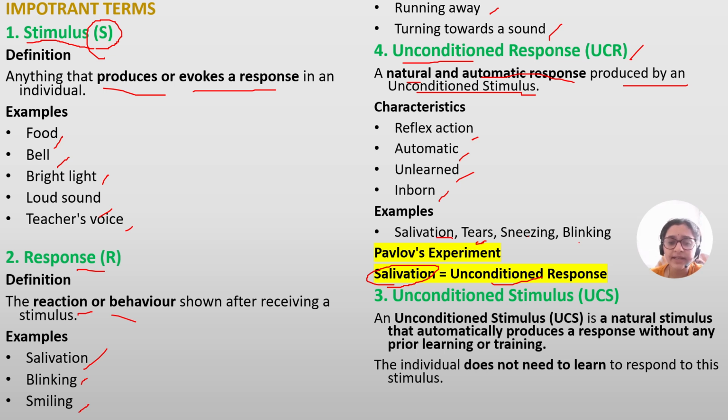Then the next one is unconditioned stimulus, UCS. It is a natural stimulus that automatically produces a response without any prior learning or training. So the individual does not need to learn this stimulus. Whatever is there, it is produced by nature. It is not learned. The individual need not put in efforts to learn this. I hope it is clear.